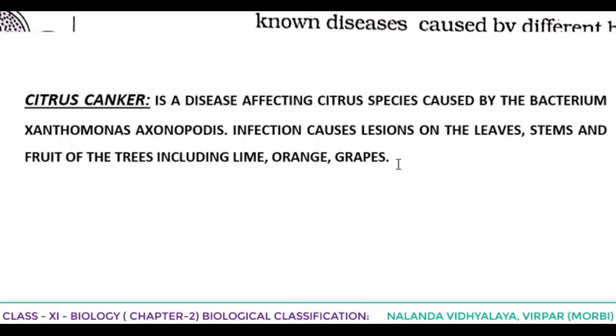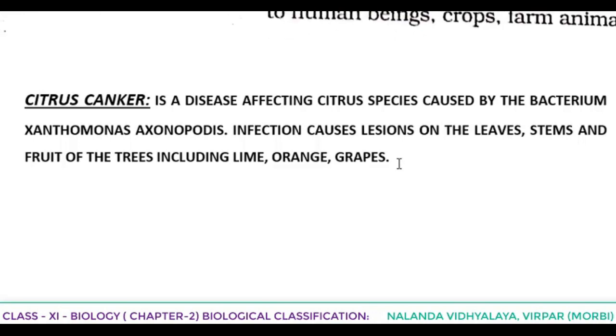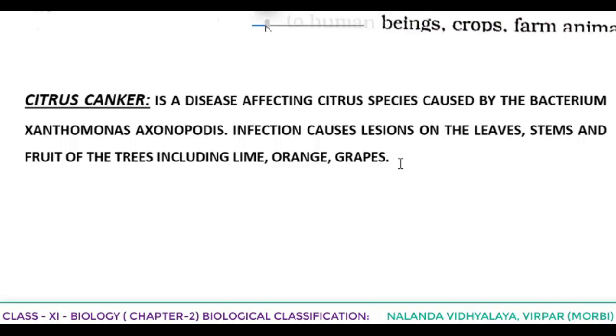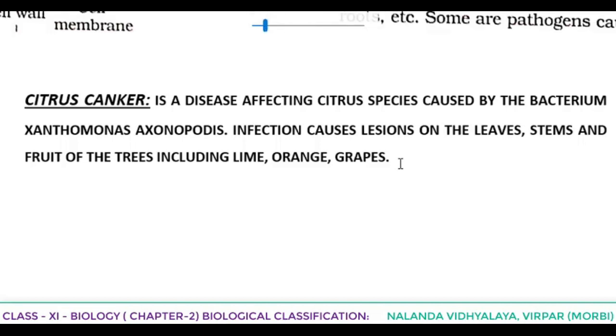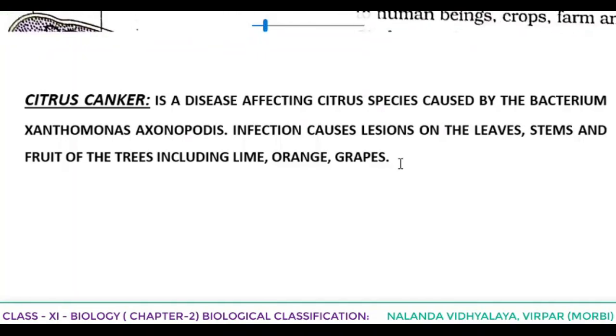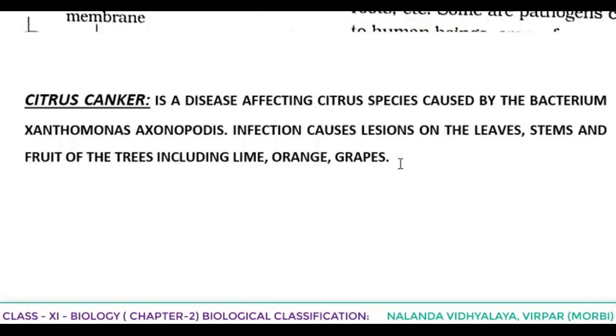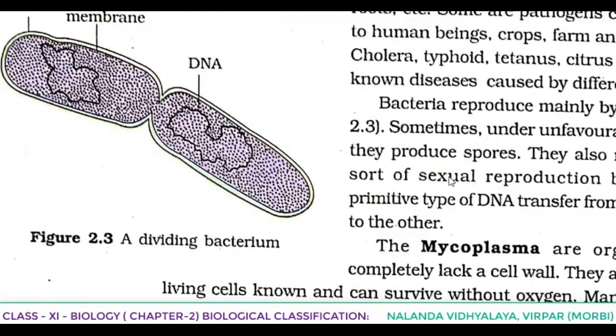Second point once again: Infection causes lesions on the leaves, stems and fruit of trees including lime, orange, grapes. So in this paragraph we were discussing the use and damage of bacteria. Now we are going to learn about reproduction in bacteria.